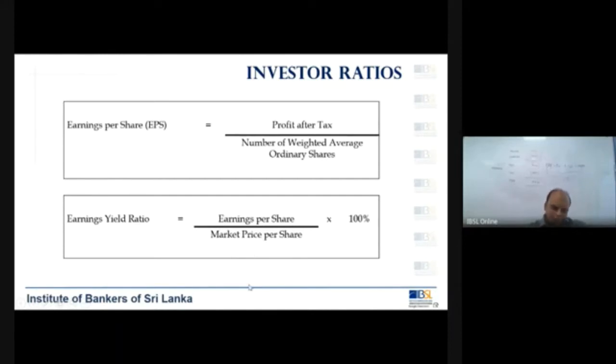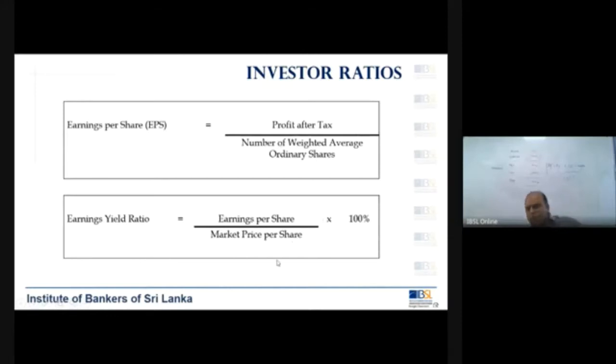Now this market price per share is what you get from the stock exchange. So first you calculate the EPS, then you get the market price, and you divide one by the other. You get the earnings yield. This is in percentage, whereas the first one is in rupees.